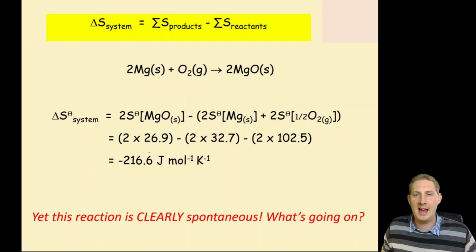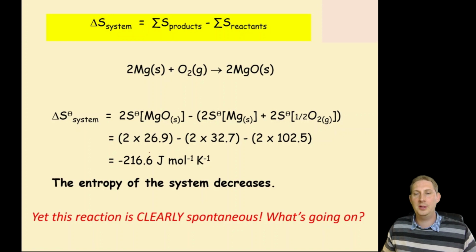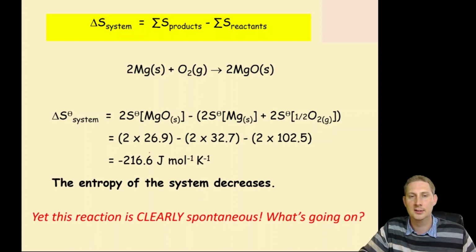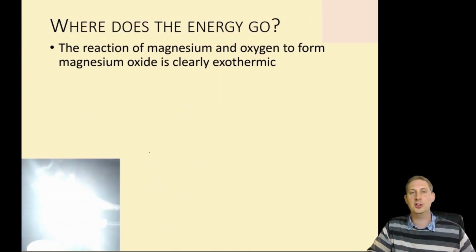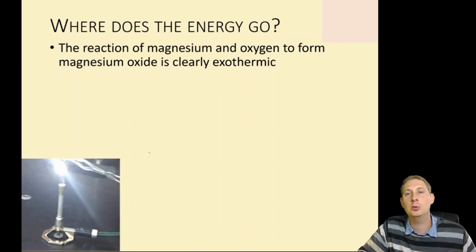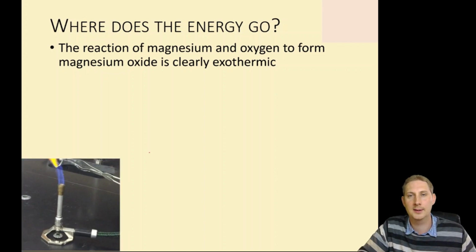Putting in the numbers there, we can see that the entropy change of the system is clearly negative, minus 216.6 joules per mole per Kelvin, and the entropy of the system decreases. Yet this reaction is clearly spontaneous. So what's going on? Well, first we've got to consider where the energy goes, and this is where I tried to guide you on the homework.